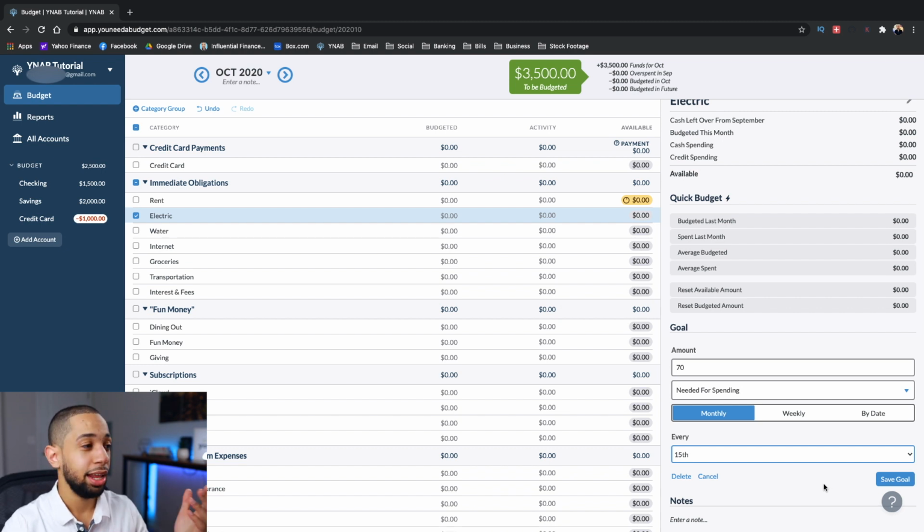But personally, like I said, the budget is yours to do as you wish. Personally, I don't really do very specific days. I just do either the 1st, the 15th, or the 30th, or the last day of the month. I don't go more specific than that. If it's in the middle of the month, I do the 15th. If it's at the beginning of the month, I do the 1st. If it's at the end of the month, I do the 31st or the 30th. But just keep in mind, that's what I do. That doesn't mean that you have to do that. So I'll go ahead and save this goal.